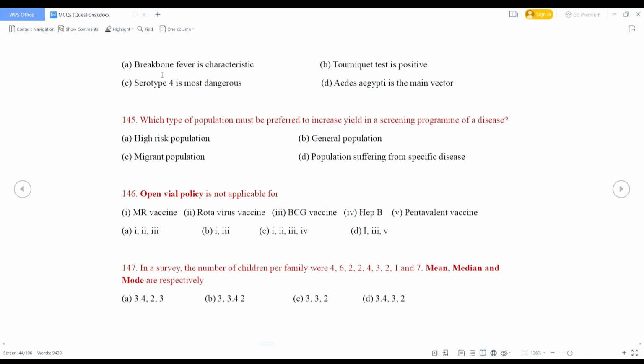In a survey, the number of children per family were 4, 6, 2, 2, 4, 3, 2, 1 and 7. Mean, median and mode are respectively. So it is a calculative question. Mode is the most frequently occurring value. Here most frequently occurring value is 2. So mode is 2 and mean is 3.4 after calculation and median will be 3. So option D is the correct answer.